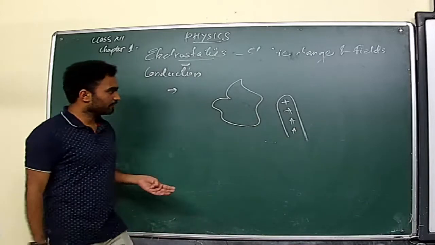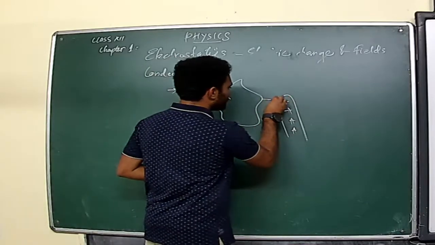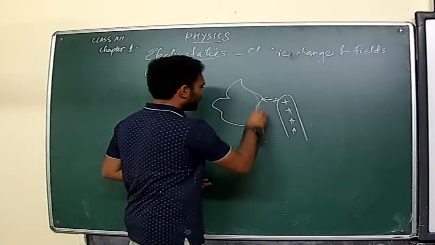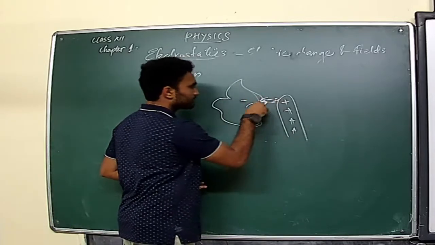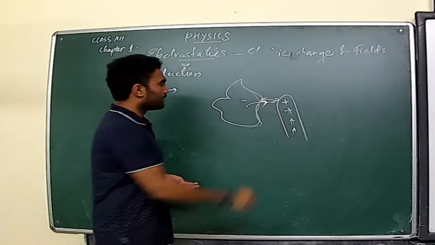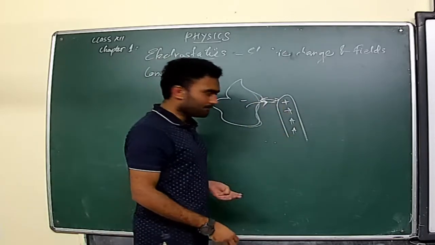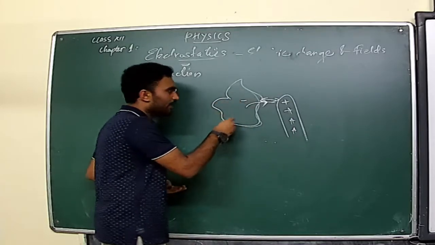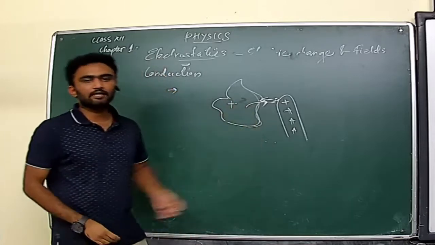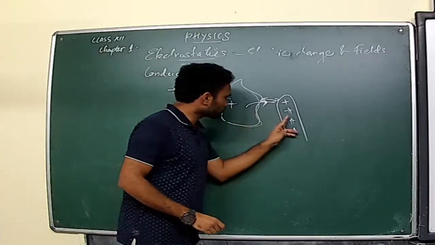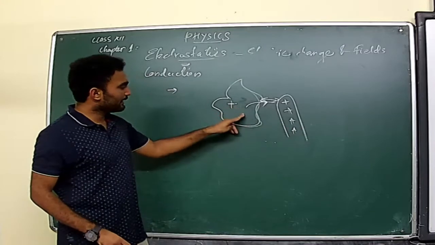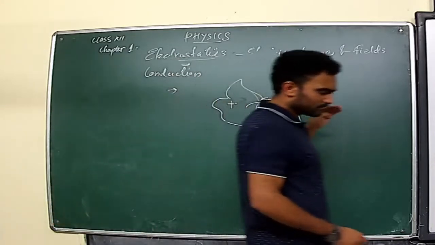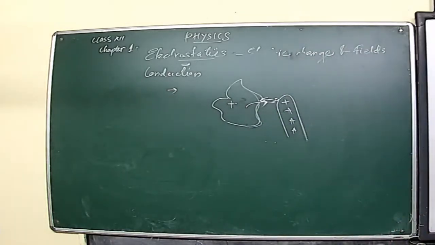If you touch this rod with the conductor, what happens? The electrons present in the conductor will move towards the glass rod, and in that manner they will get neutralized. This creates a deficiency of electrons in the conductor, and it becomes positively charged. So by the process of touching, you have made an uncharged body into a charged one, and this is the idea coming under the conduction phenomenon.